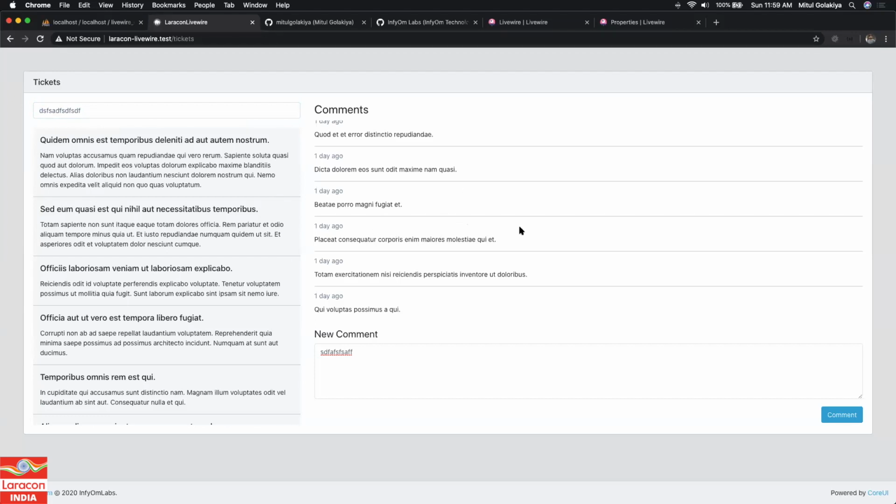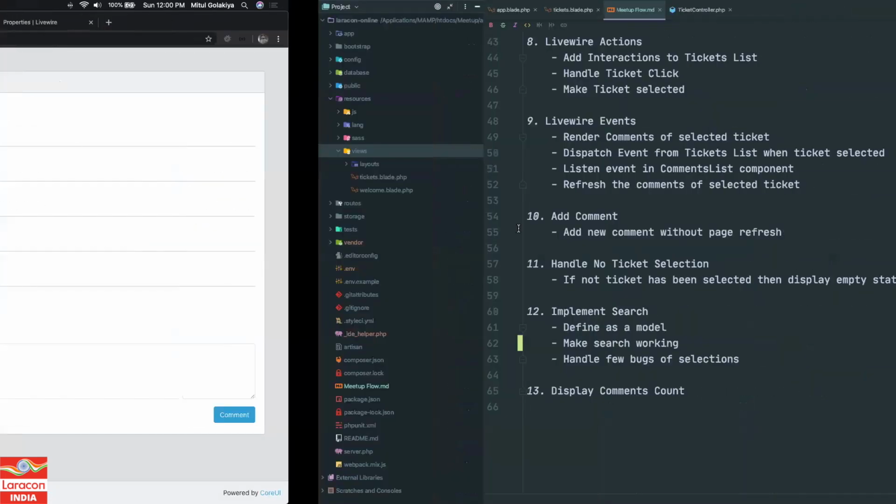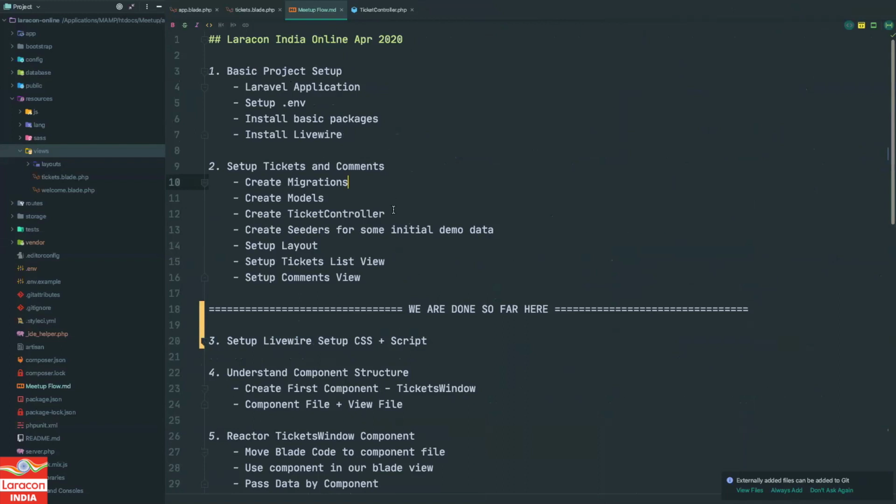With Laravel Livewire, we can do it without even writing a single piece of JavaScript code. So let's do it. How will that be possible? This is what we will be going through today.